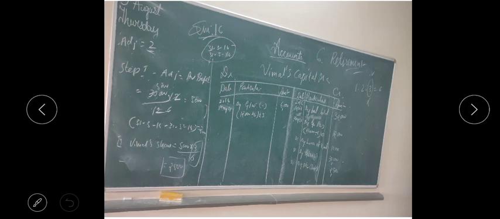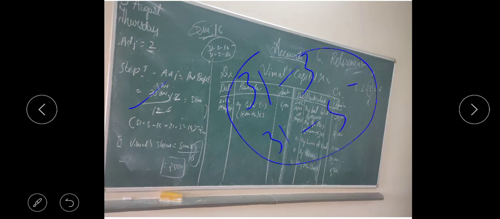Profit is given 30,000 for the whole year and 31st March to 31st May, 2 months are there. So for 2 months we calculate average profit and it will come 5,000. Now Vimal's share: this is 5,000 for the firm. Vimal's share is 3 by 6, which means 1 by 2, so 2,500. We will record this on the credit side of Vimal's capital account, bracket, profit and loss account, 2,500.